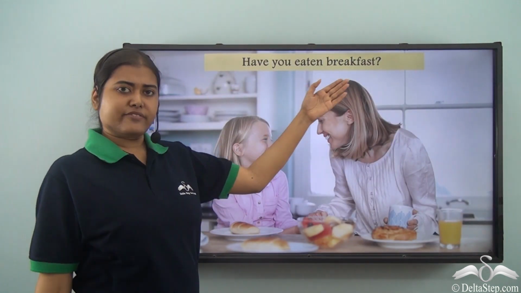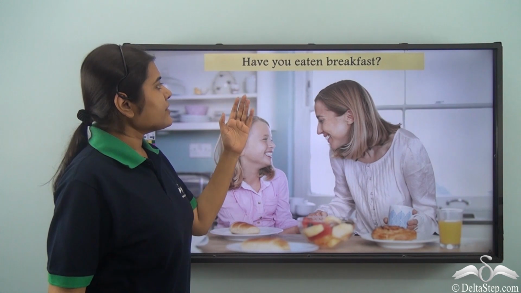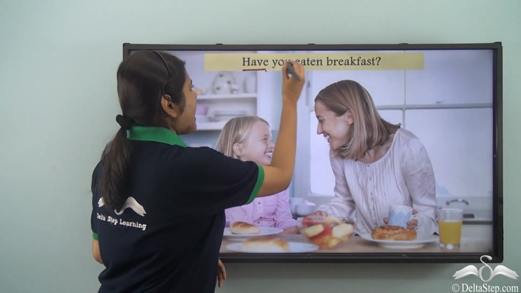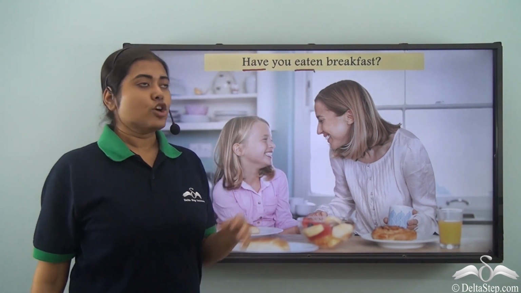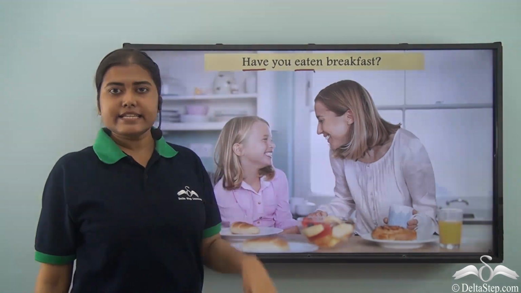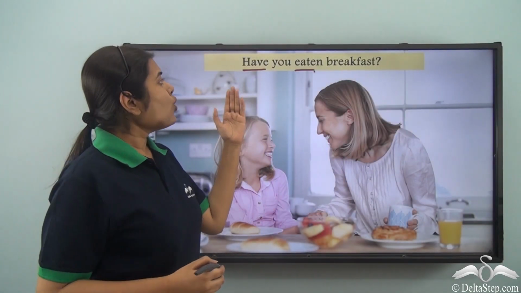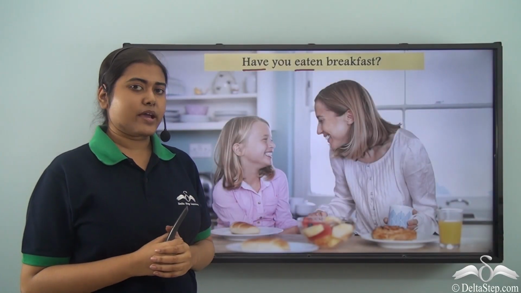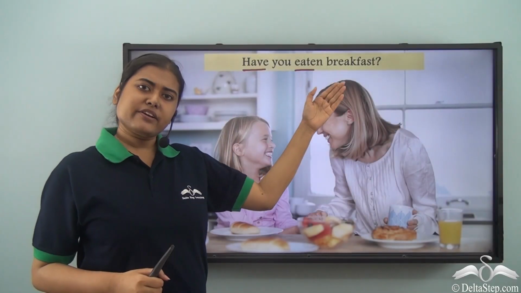Have you eaten breakfast? Again, here what do we see? What is the verb? Well, have eaten is the verb. So, the verb here has two parts, have and eaten. Now, if I ask, who have eaten breakfast? Now, rephrase this question. You have eaten breakfast?